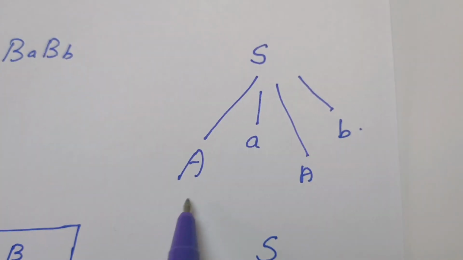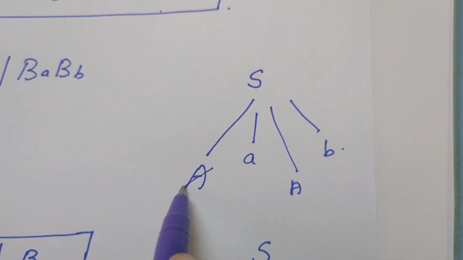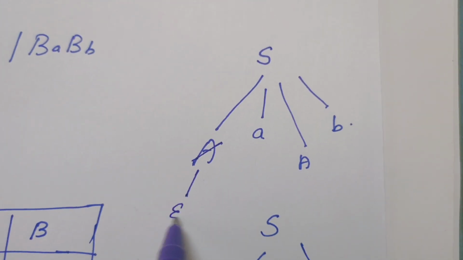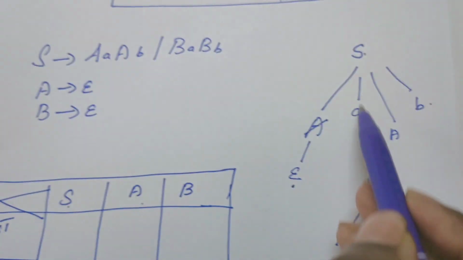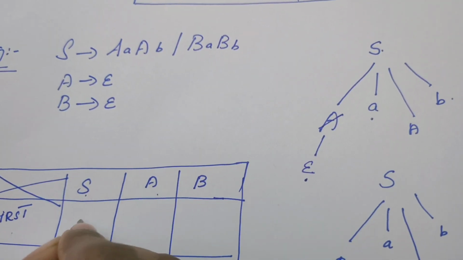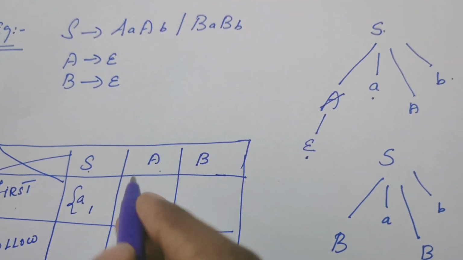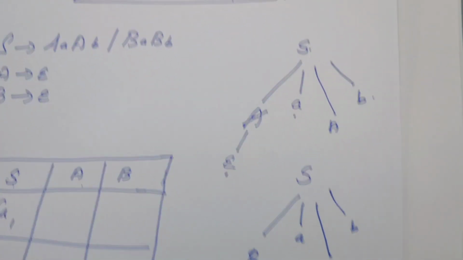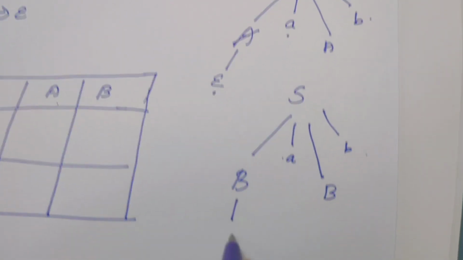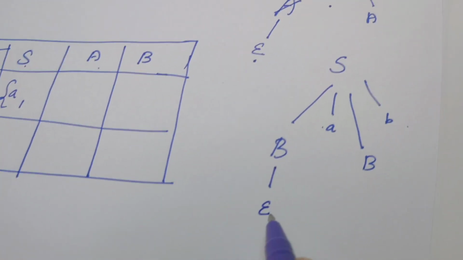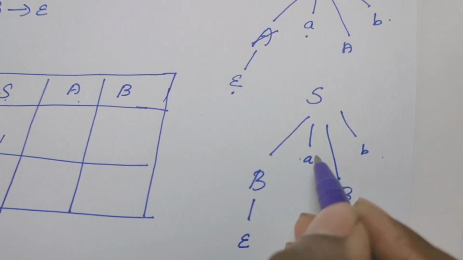So S derives AB, but this A can be replaced by epsilon. If this A can be replaced by epsilon, then first of S becomes the terminal a, isn't it? Similarly, if that S is replaced by BAbb, this B also produces epsilon. If B produces epsilon, what might be the first symbol of S?